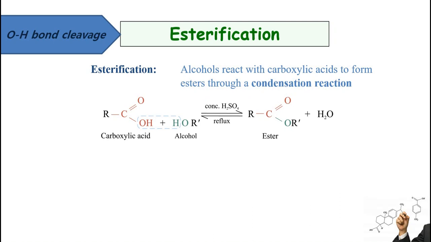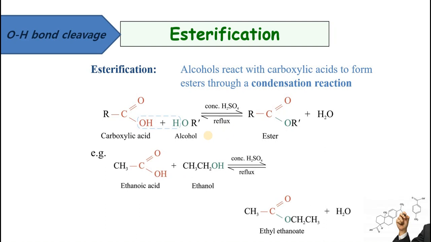In this reaction, you can see carboxylic acid is reacting with alcohol. From the alcohol, the OH bond will be broken, and from the carboxylic acid, this carbon-oxygen bond will be broken. These two, hydroxyl and hydrogen, will combine together to make water, and this OR, alkoxide ion, will be joined with the carbon atom, making an ester. This whole reaction happens in the presence of a dehydrating agent, which is concentrated sulfuric acid, and it will have to be refluxed. Refluxing means we will have to boil the mixture just a little bit below their boiling points.